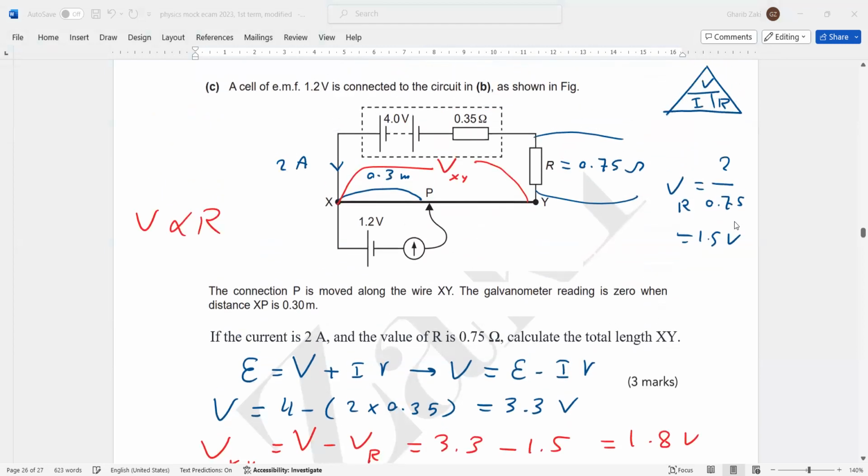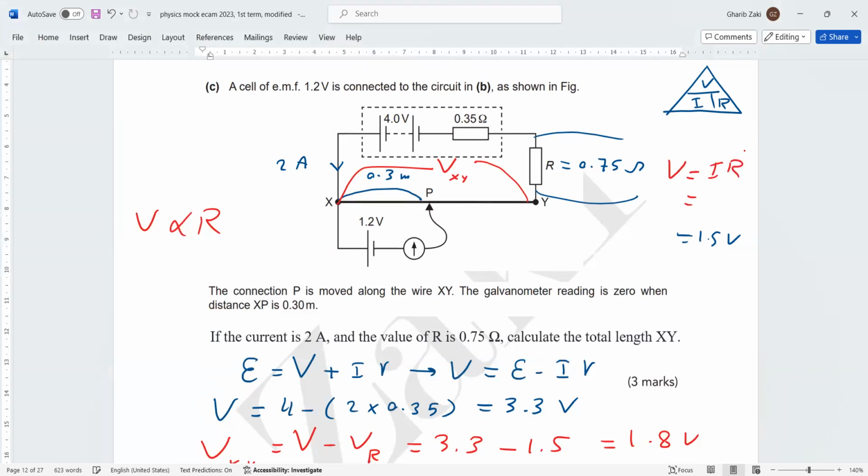No, V equals I times R. The current is 2, times 0.75. So it is 1.5. Thank you, sorry for that.